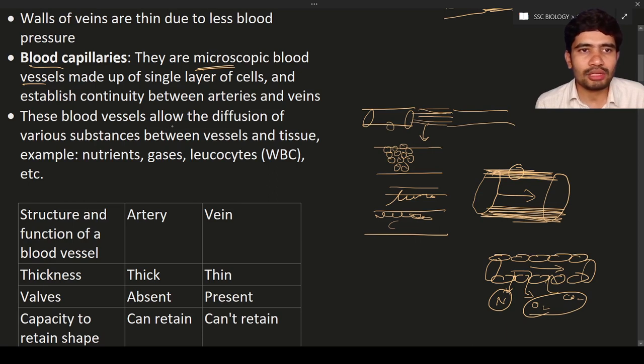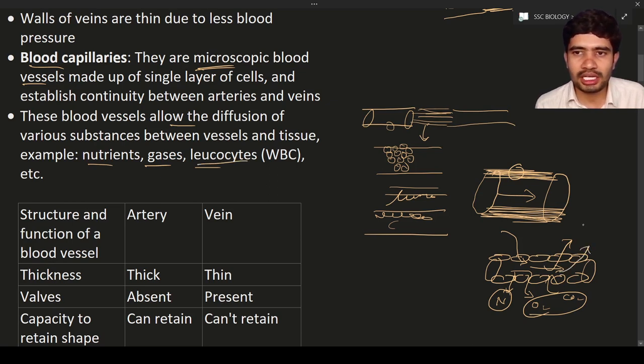So these blood vessels allow the diffusion of various substances. Diffusion means what? From the body into the blood capillaries, and again from the blood capillaries into the body, the materials are being exchanged. So with the help of this exchanging, biological processes like exchanging of the nutrients, gases, WBC, leukocytes, etc. are possible. Why do the leukocytes have to diffuse from the blood capillaries to outside?